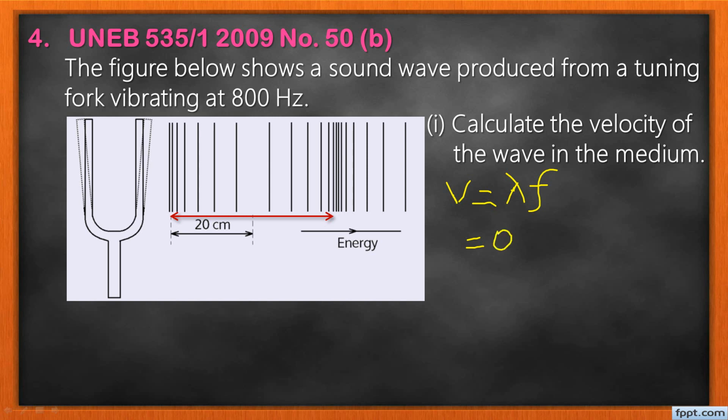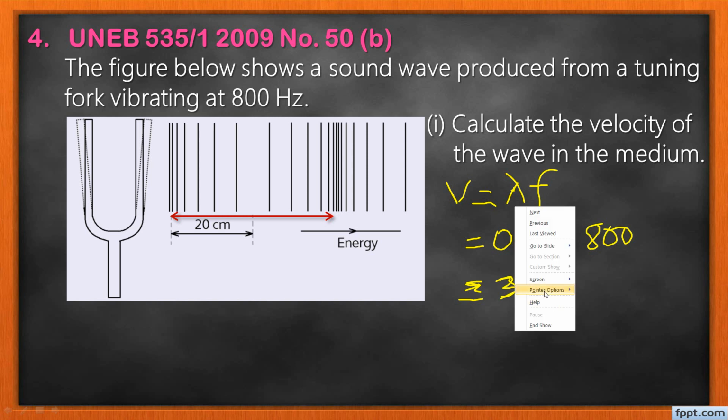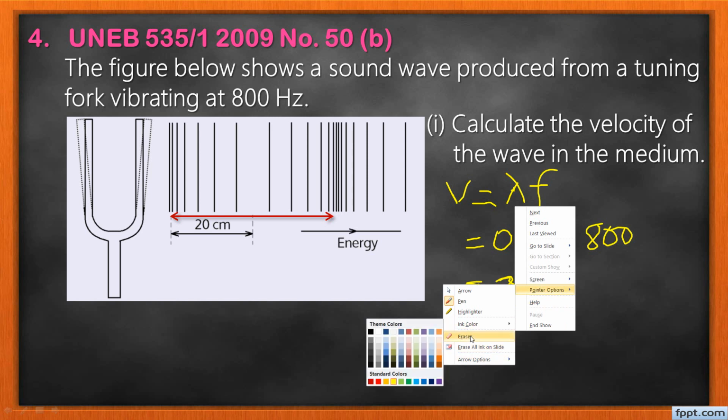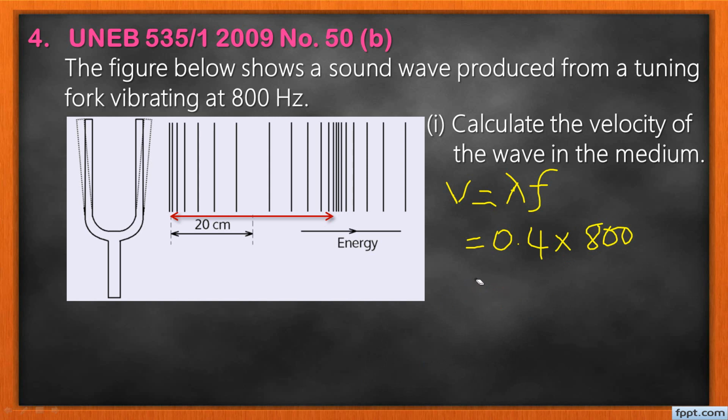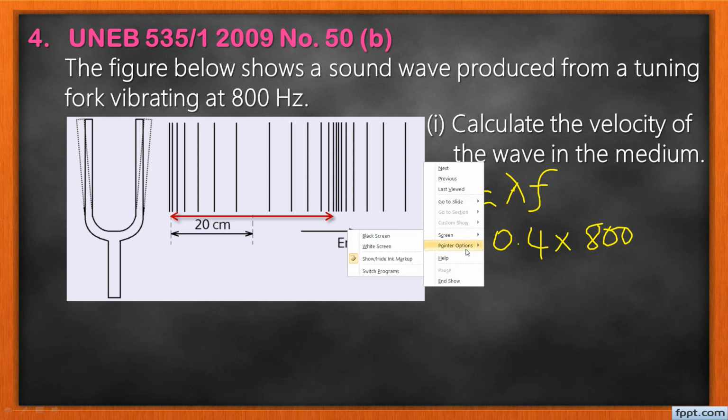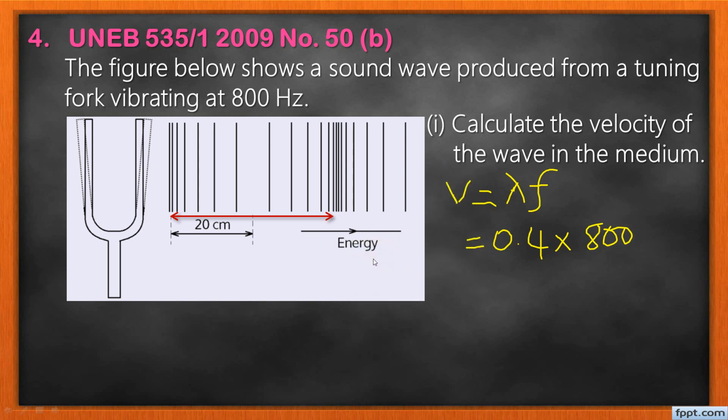The lambda is 0.4 times 800, which will give us, here we're getting 320 meters per second.